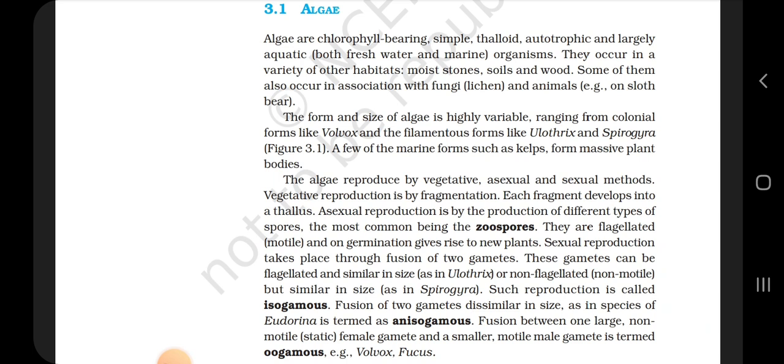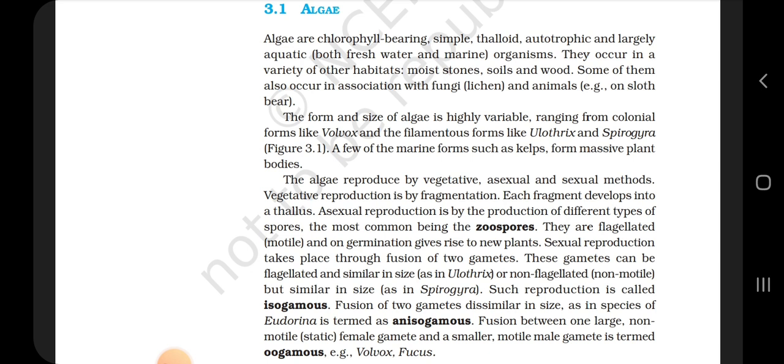3.1 Algae. Algae are chlorophyll-bearing, simple, thalloid, autotrophic and largely aquatic, that is both freshwater and marine, organisms. They occur in a variety of other habitats: moist stones, soils and wood. Some of them also occur in association with fungi as lichens and with animals, for example on the sloth bear. The form and size of algae is highly variable, ranging from colonial forms like Volvox and filamentous forms like Ulothrix and Spirogyra, Figure 3.1.